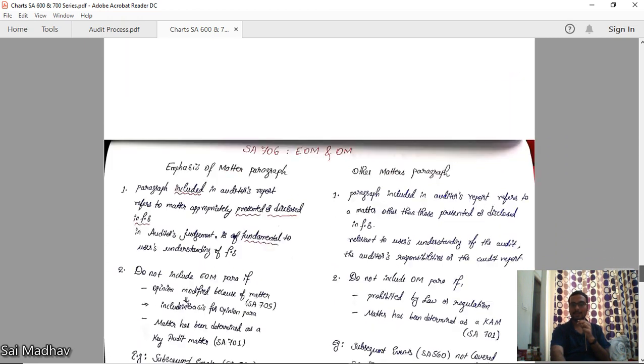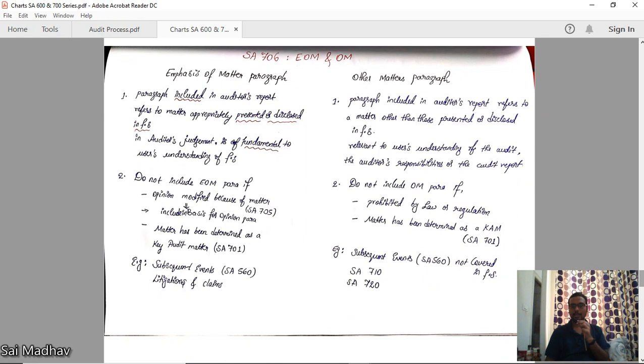Now we'll go to 706. Very simple one. EOM and OM. Emphasis of matter paragraph and other matter paragraph. First one. What is an emphasis of matter paragraph? Read the definition very carefully, because every word is important here. A paragraph included in the auditor's report which refers to a matter appropriately presented or disclosed in the financial statements, which, in the auditor's judgment, is fundamental to users' understanding of the financial statements.